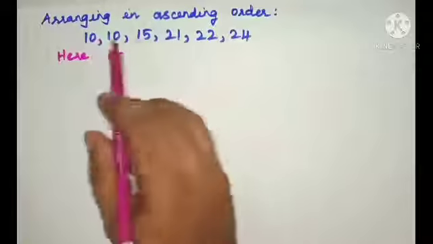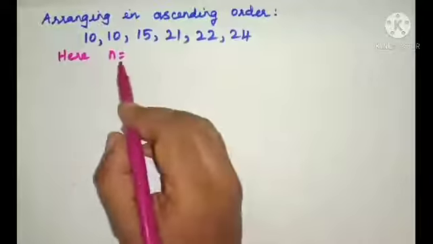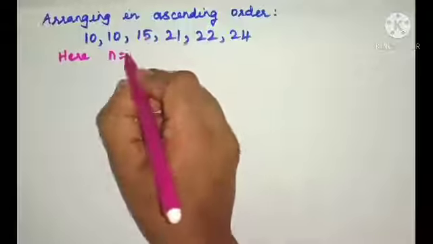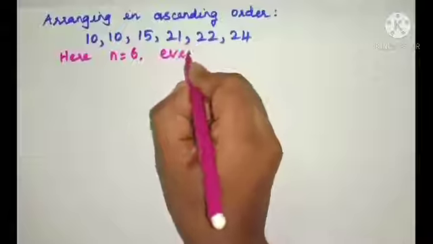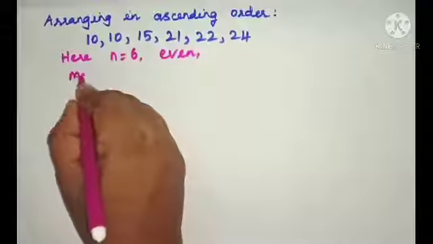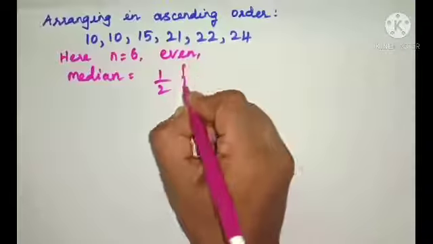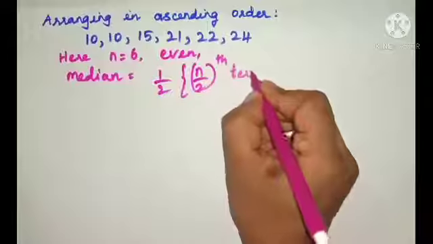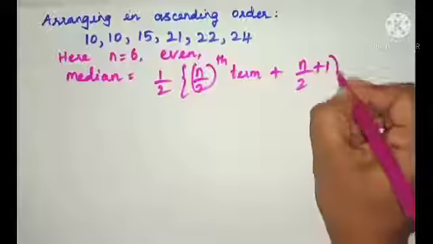Arranging in ascending order 10, 10, 15, 21, 22, 24. Now n is equal to number of terms. 1, 2, 3, 4, 5, 6. Where 6 is the even number. So median will be the average of n by 2th term, n by 2 plus 1th term.